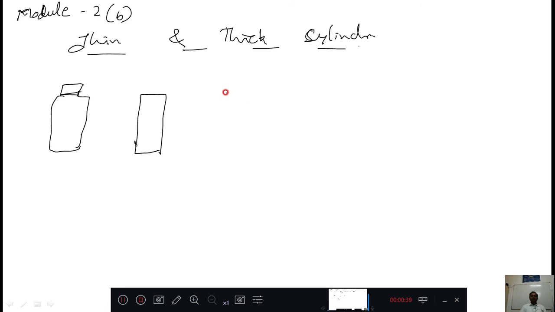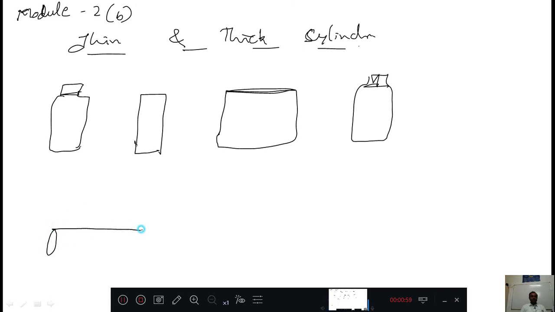And a syntax tank, a big syntax tank, that is also a cylinder. And your LPG cylinder, that we forgot. This LPG cylinder is also a cylinder. Like that, when you go somewhere, water pipelines will be there inside the ground.